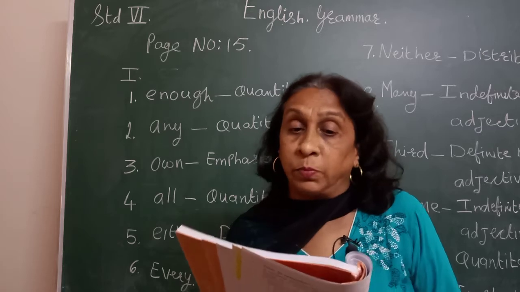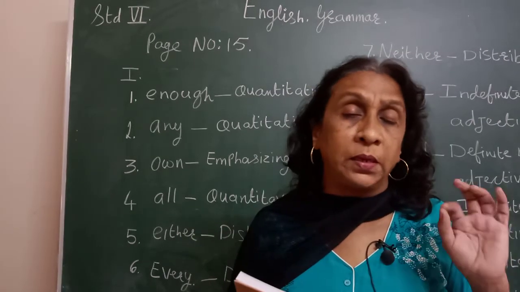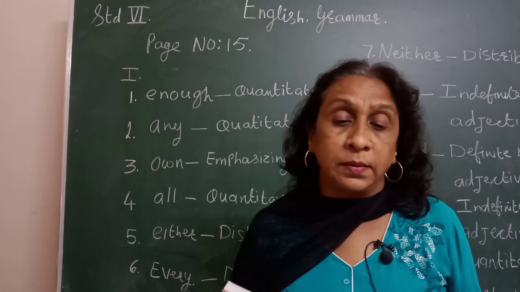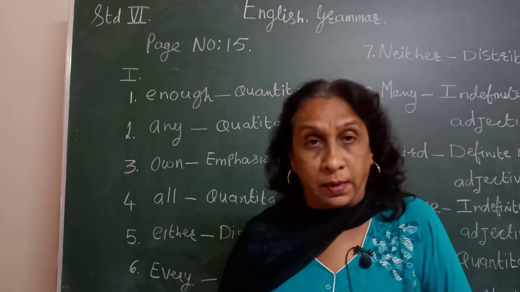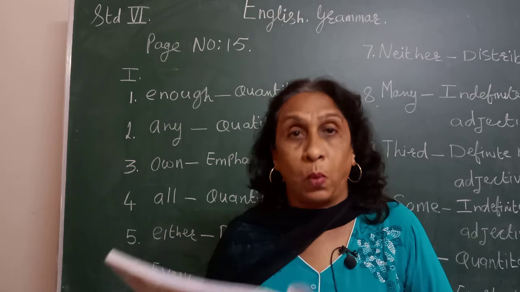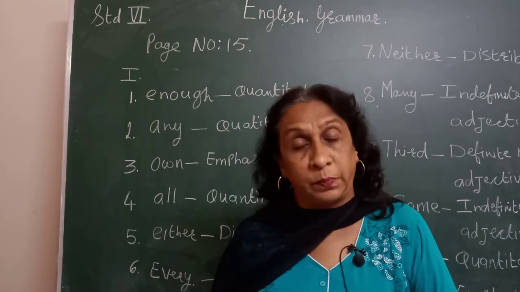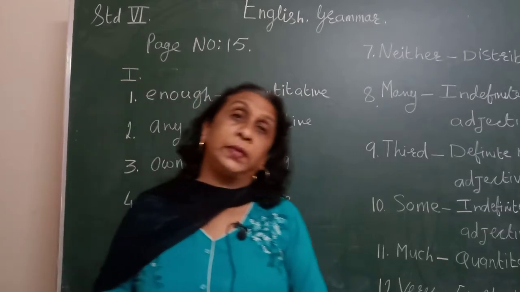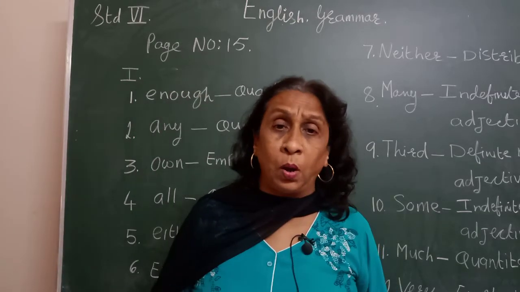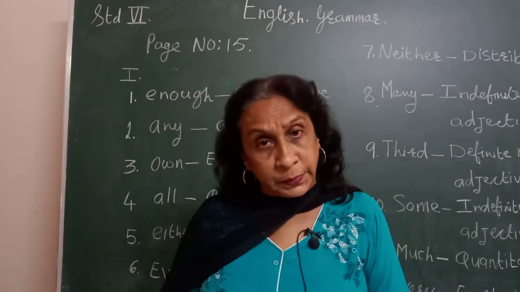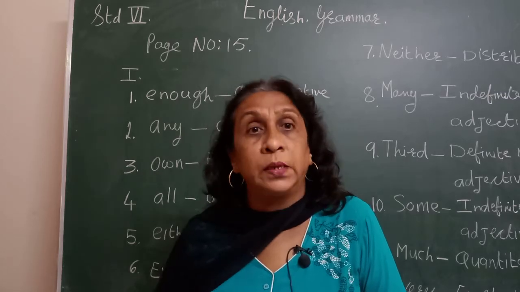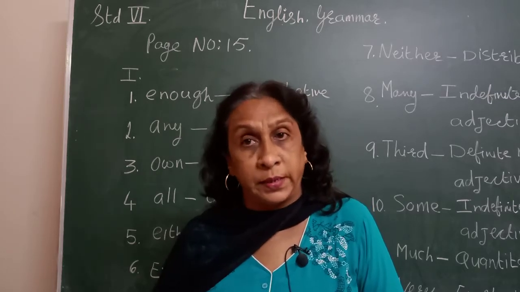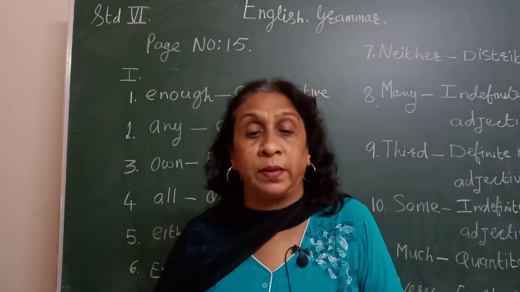Say whether the underlined adjectives. Now there are 12 sentences, and in every sentence, one word is underlined. So that word, we have to find out whether it is quantitative, or whether it is numeral, or whether it is distributive, definite, indefinite, or emphasizing. Understood? So when you read the sentence, you have to be very careful.